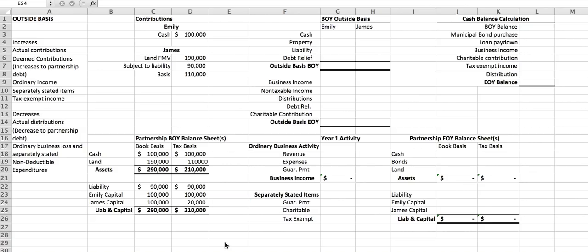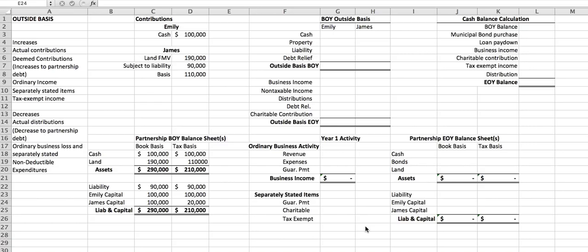Now there may be a question about why the capital accounts really matter. They matter when it comes time to distribute things, and we're going to talk about that next year, basically. For right now, you don't have to stress too much about that. I just want you to focus on understanding what happens for the book basis in terms of fair market value and the carryover basis that affects the tax balance sheet.